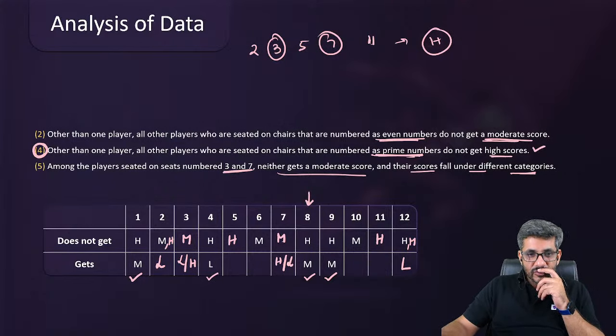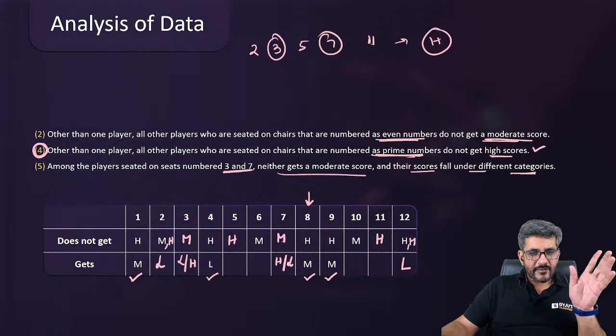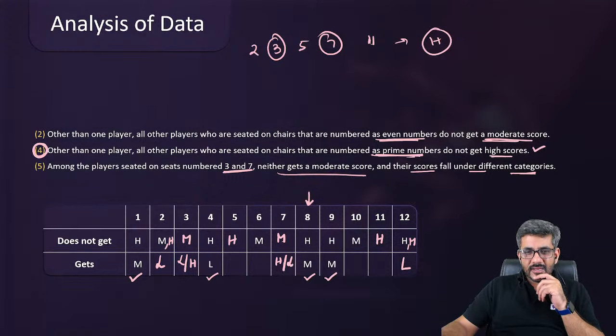No. Ayushi says no. Krishna also says no. About something you are saying no. What is that? Other than one player, all the players who are seated on chairs that are numbered as prime numbers do not get high scores. So 3 और 7 में से किसी एक का हाई आ जाएगा. So out of 2, 5, 11, कोई भी हाई नहीं आएगा. Am I doing something wrong here? Ayushi and Krishna, you both are saying no. I mean, is this okay?